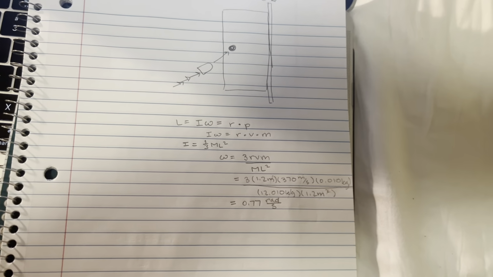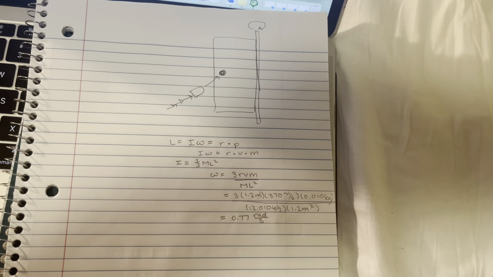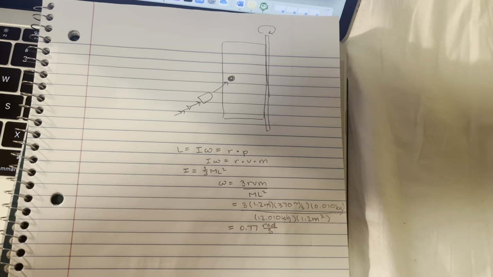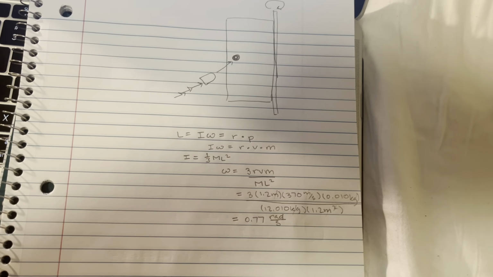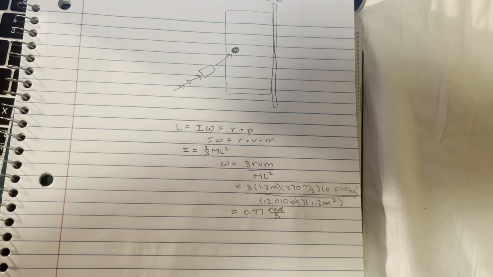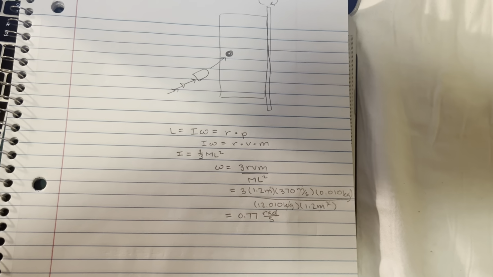So because our object is like a flat plate, it's a board, the equation for the moment of inertia for that is 1/3 of the mass times the length of the side that's being rotated around.